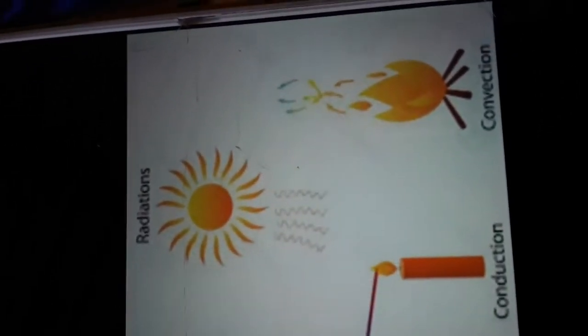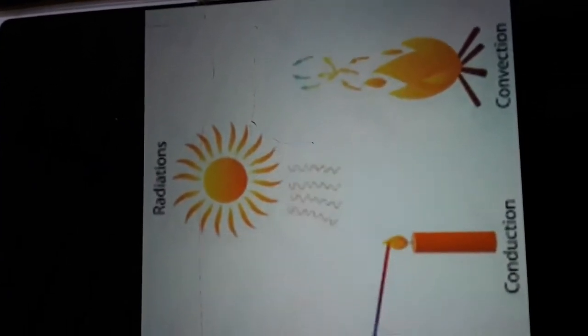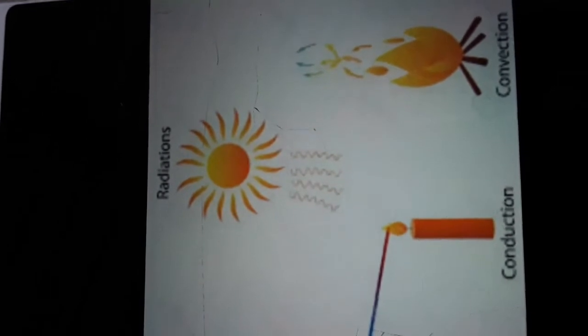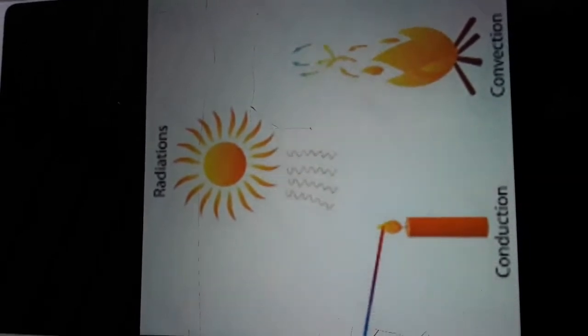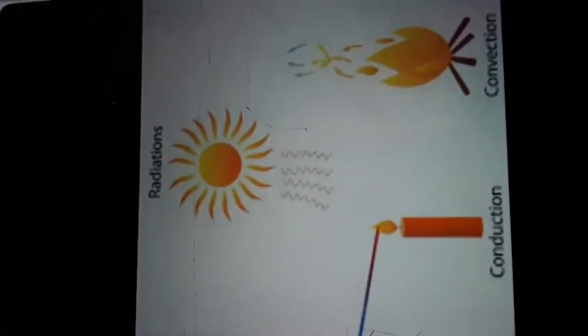Look at the picture. Heat transfers in three ways: conduction, convection and radiation. First, see the picture for conduction. See this wood. At one end we are giving heat. After some time, the heat transfers from the higher region to the lower region of the object.